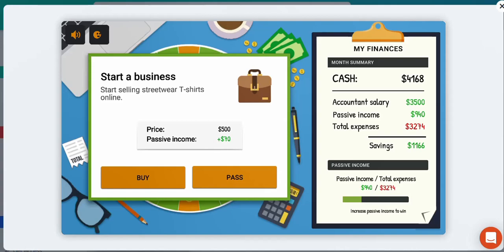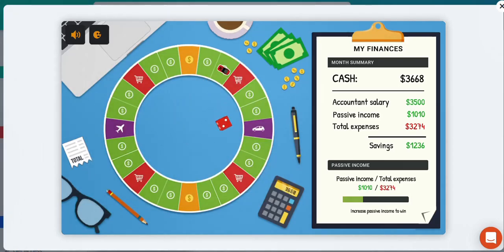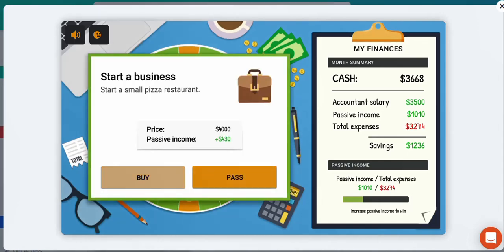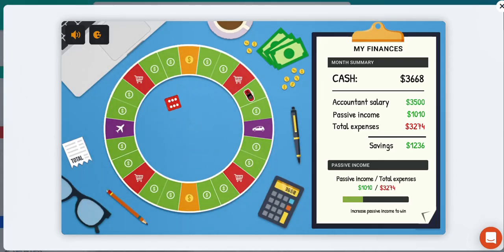Okay, we want to start a business. We can definitely invest. We definitely have enough money. Another business, unfortunately, 4,000 is just a little bit outside our cash amount, so we have to pass.